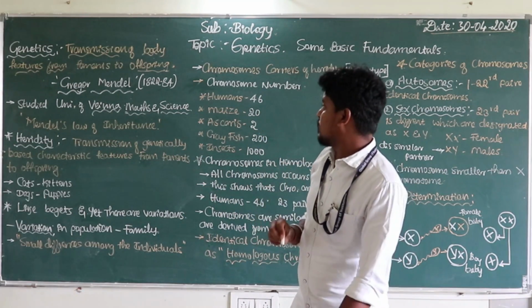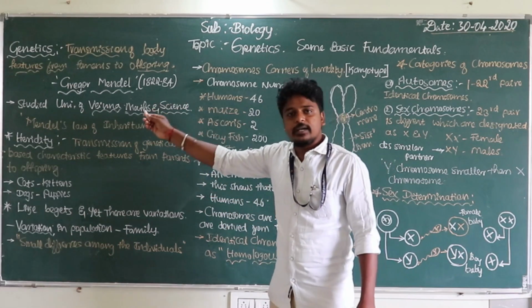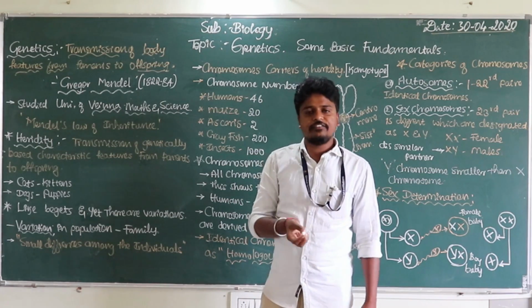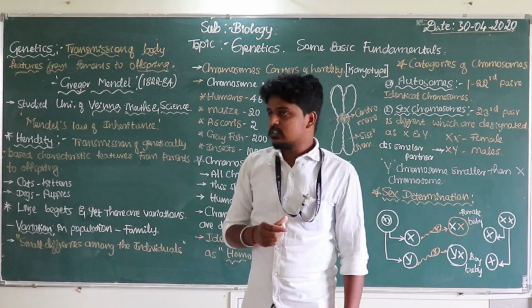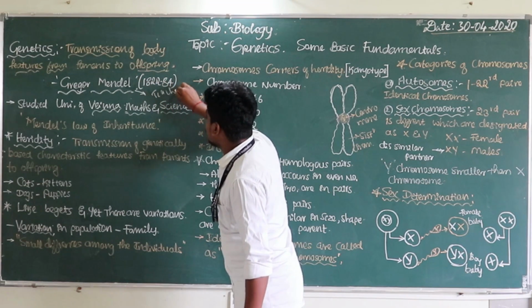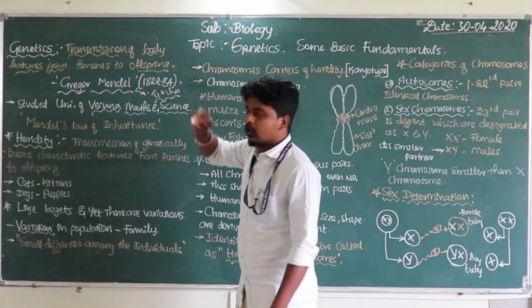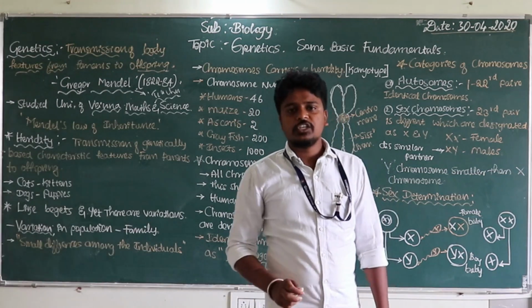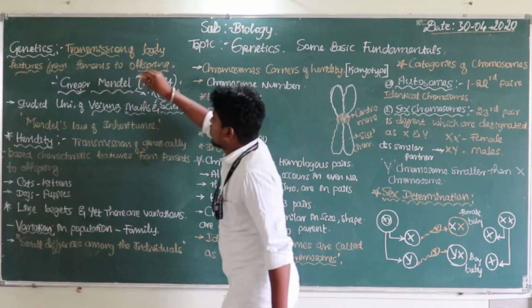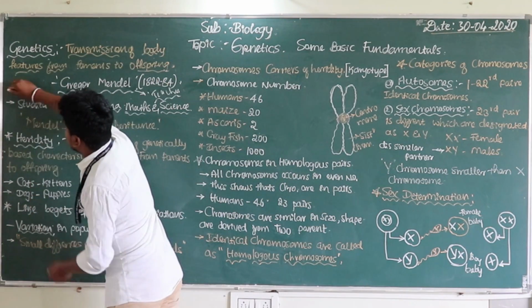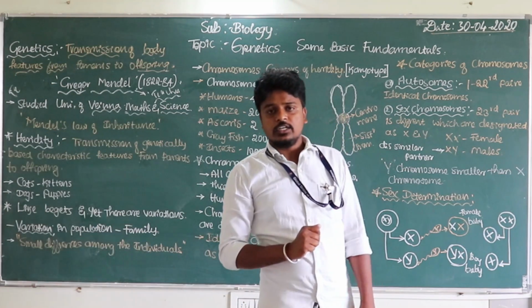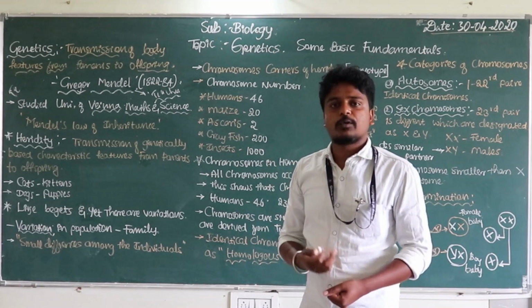And the most important thing is, Gregor Mendel was very interested in the teaching field, not the scientific field. He would like to be a teacher, not a scientist. Unfortunately, he couldn't crack the teaching certificate. He failed to get a teaching certificate. That is the reason why he couldn't be a professional teacher.